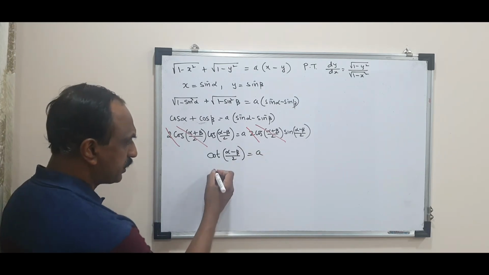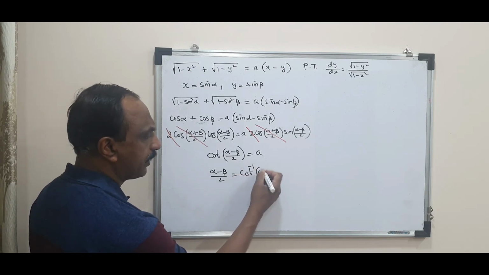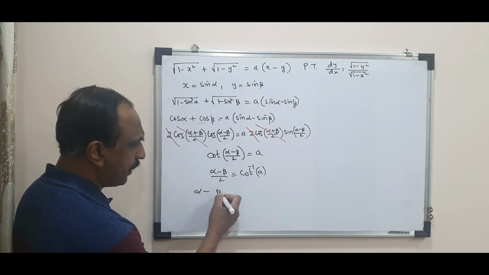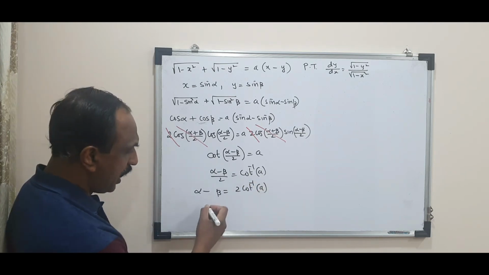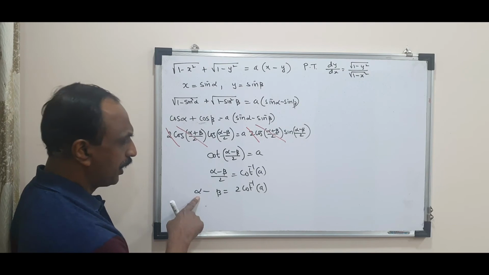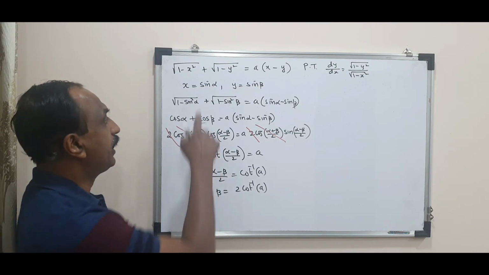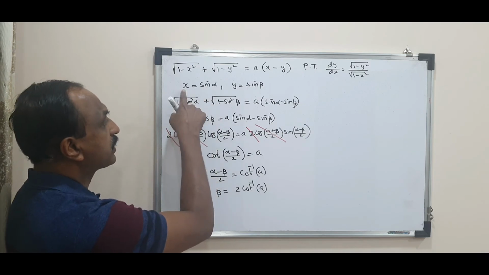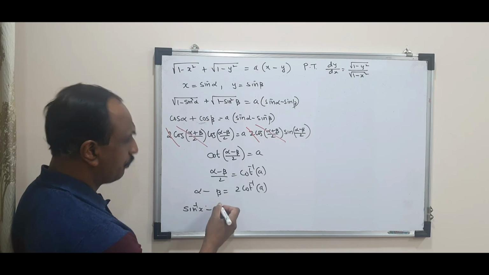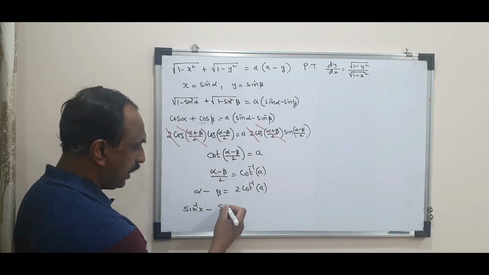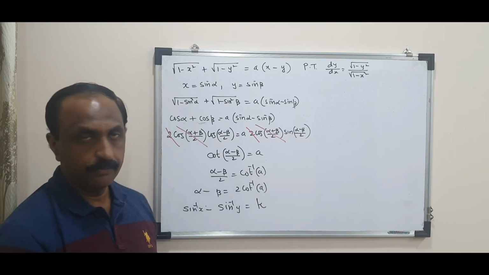Which means (alpha minus beta)/2 is cot inverse a, which means alpha minus beta is 2 cot inverse a, which means alpha minus beta is a constant. But now we will bring alpha and beta in terms of x and y. Sin alpha is x, so alpha is sin inverse x, beta is sin inverse y, and sin inverse x minus sin inverse y is a constant. Let me put it as k.